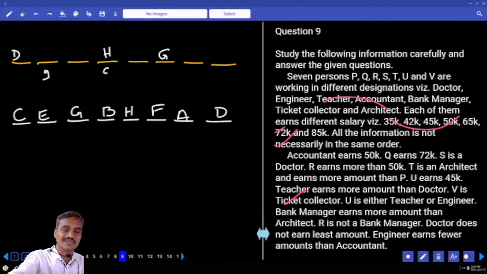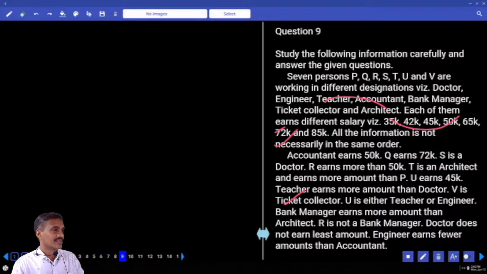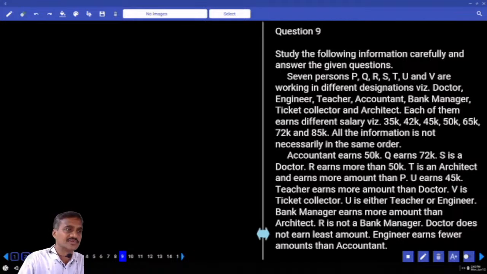Then coming to 9 to 12. How many persons are there? There are some 7 persons. Now 7 persons, so all those 7: P, Q, R, S, T, U, V. They are working in different designations, doctor and so on, and each one of them owns a different salary.